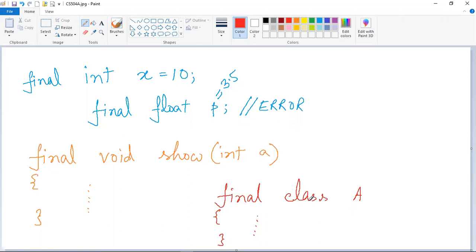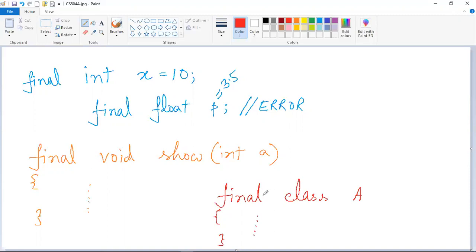That means if you want to create a subclass, say class B, from this superclass A, you cannot do this because you have used the final keyword before the class definition. So by placing this final keyword before a class definition, you are preventing inheritance from happening.